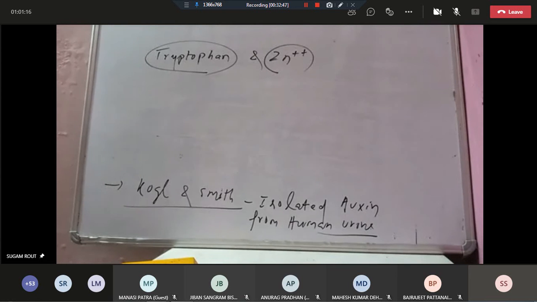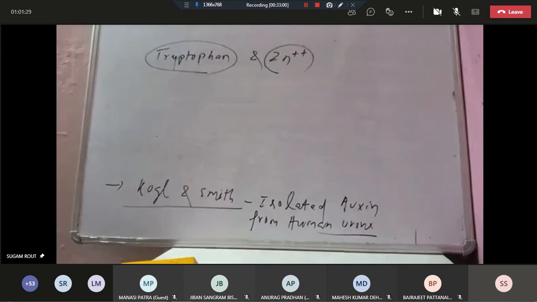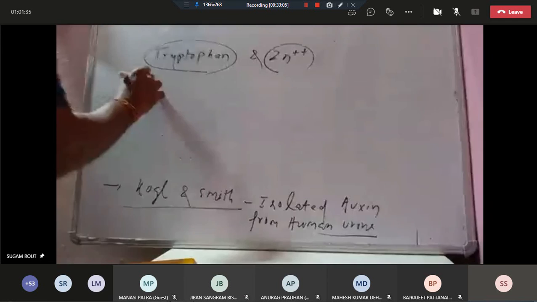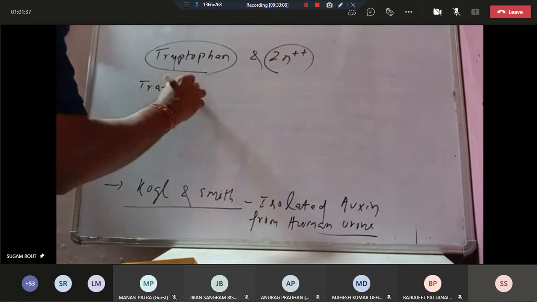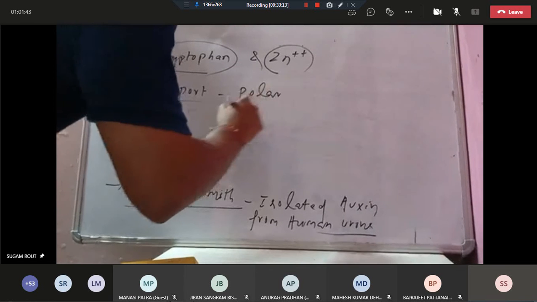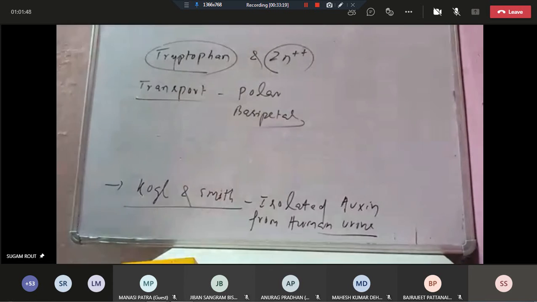Auxins are synthesized in the apical part of the stem and the apical part of the root. After synthesis, auxins migrate to the regions of their action, that is, transport. Sometimes a question asks about the transport of auxin: it is polar and basipetal.